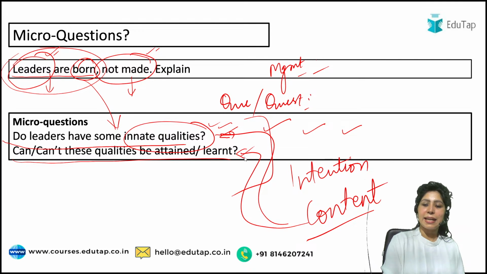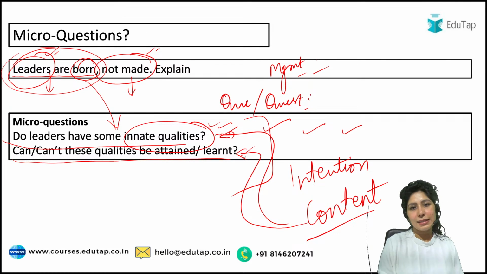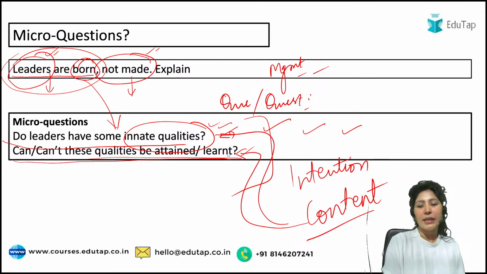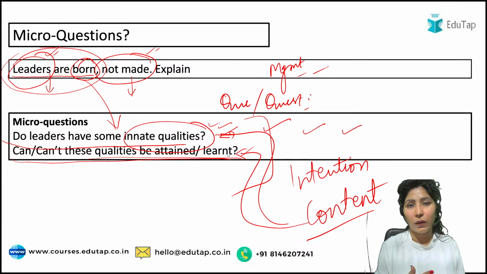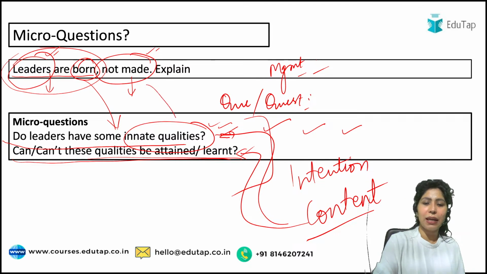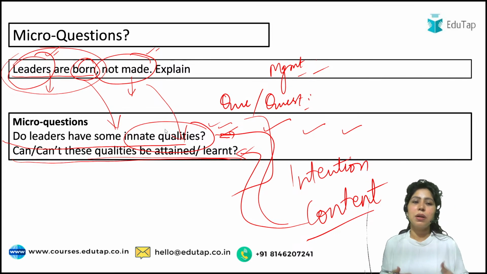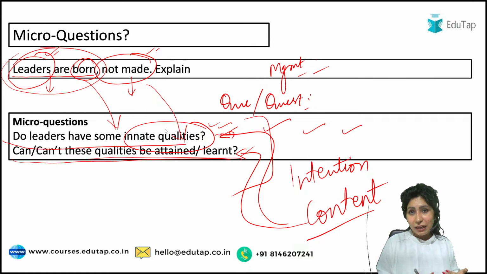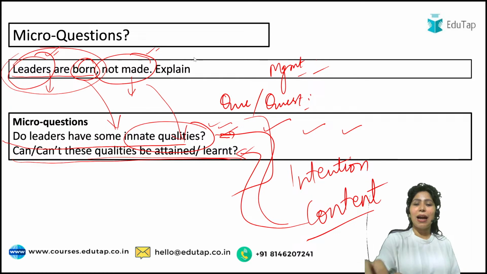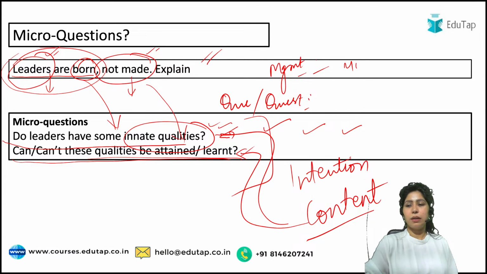And the second type of content that the examiner is asking you is that these qualities cannot be learned or attained. That is what the examiner means here. Leaders are born, not made. Do leaders have some innate qualities? Second, can these qualities be attained or learned? That is what you have to write about in your answer.